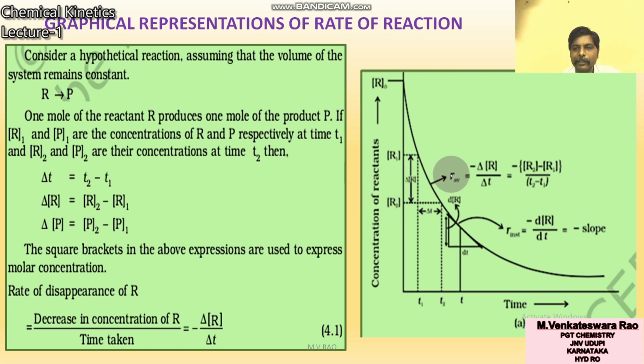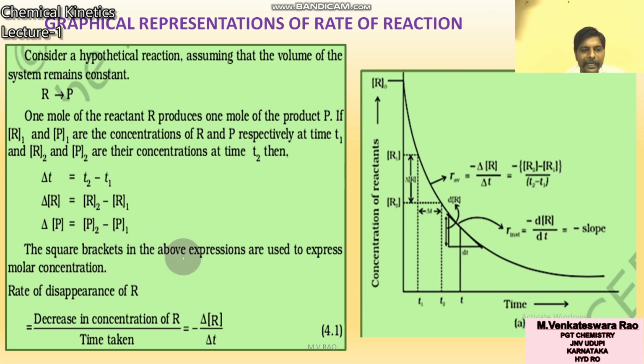So average rate is equal to change in concentration by change in time. What is the change in concentration? R2 minus R1, by change in time, T2 minus T1. So this is called average rate. Delta T, that means change in time, is T2 minus T1. Change in concentration of reactant is R2 minus R1. Product I will explain in the next slide.